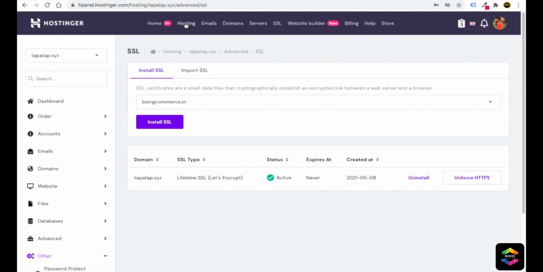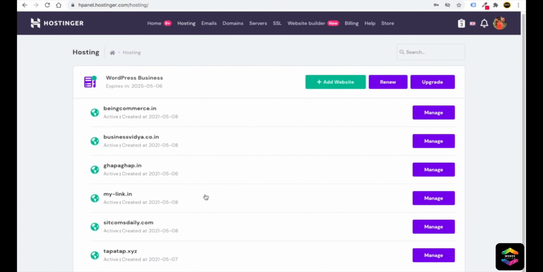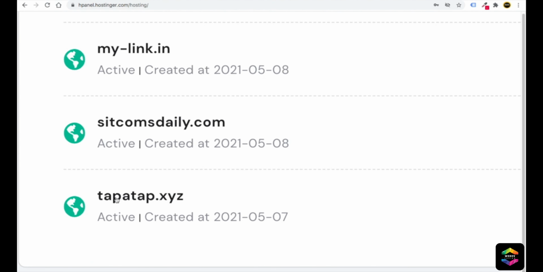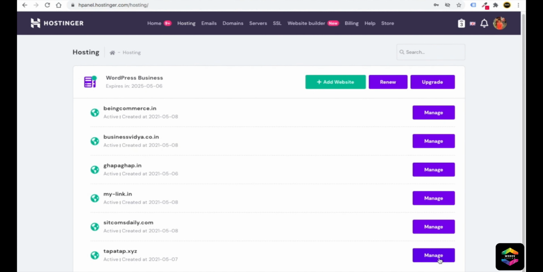So just go again to hosting. Now you can see the lots of websites I have hosted here. All websites are going to show inside hosting. So whatever website you want to manage, for example, right now we have to install our website or WordPress website inside tapartup.xyz. So at last I am going to click on this manage of the tapartup.xyz domain. I will click on manage.